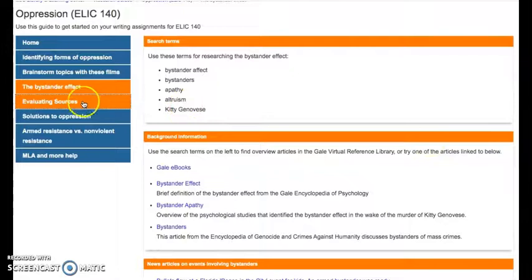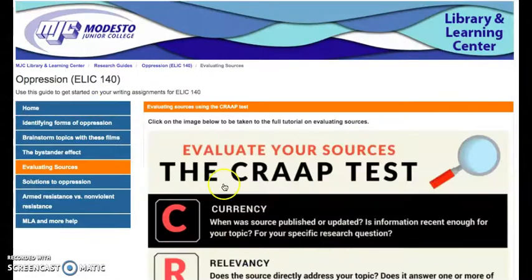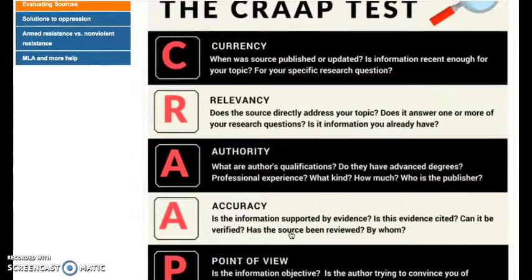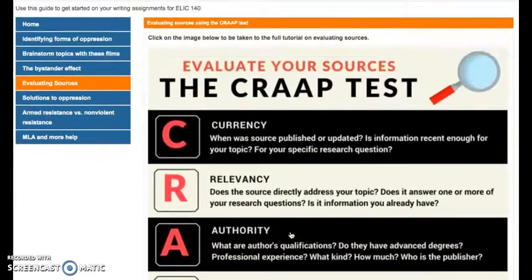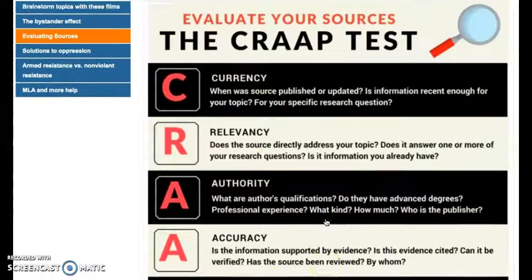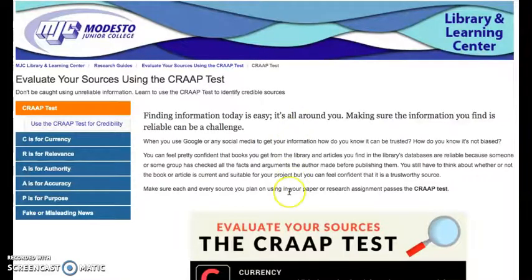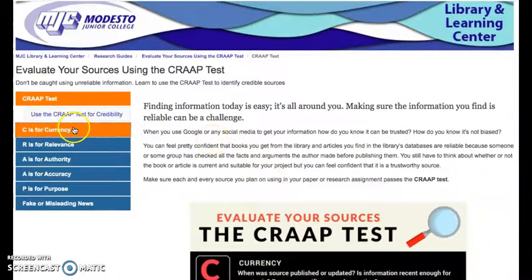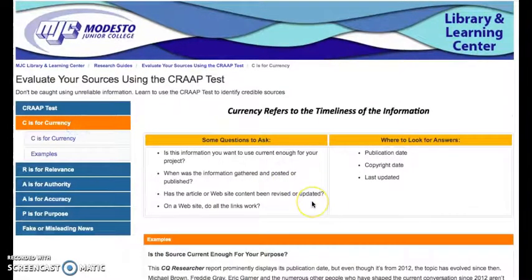On the next page, we talk about evaluating your sources. When you're using the internet, an article you found in a newspaper, an article you found on another website, you need to evaluate your sources to make sure that they're a good source. So this is a basic overview of the categories that we use to evaluate a source. But if you click on this image, it'll take you to a whole tutorial we have on each of the different elements in evaluating a source.